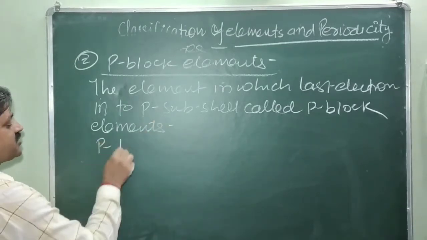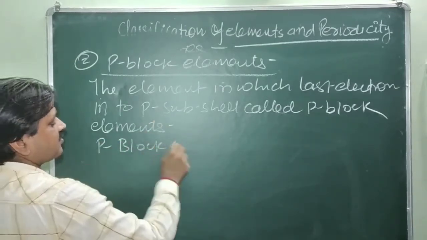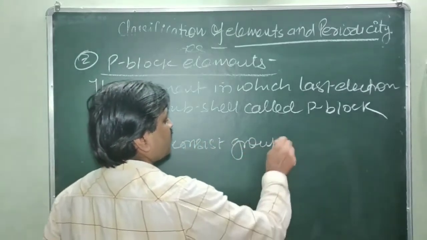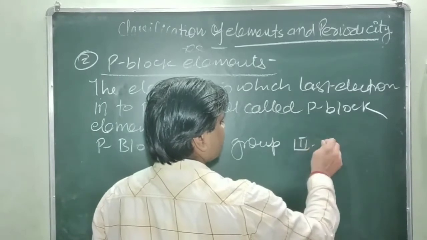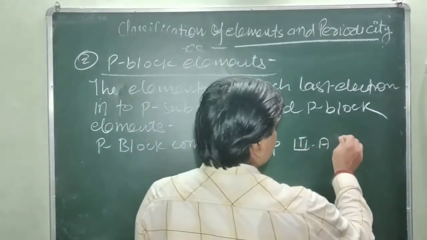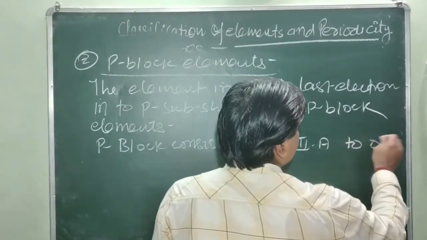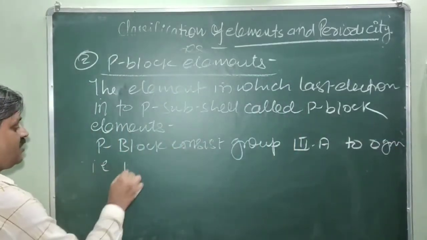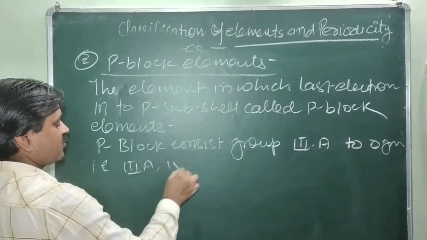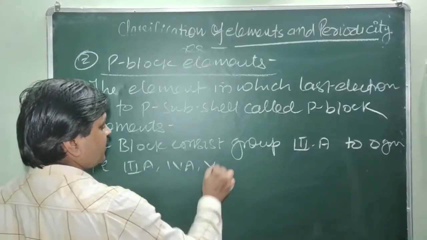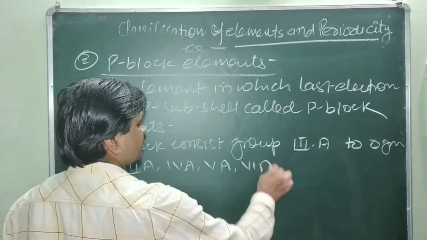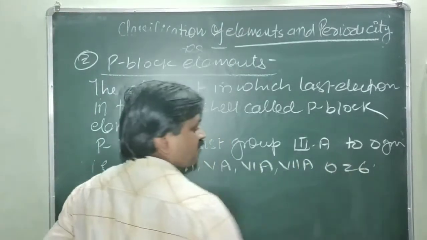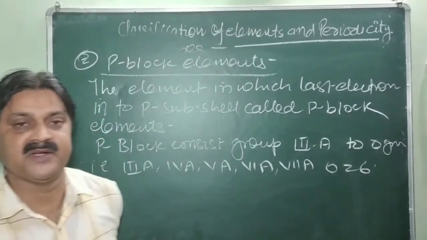The P block consists of groups third A to 0 group, that is third A, fourth A, fifth A, sixth A, seventh A, and the 0 group. In total, 6 groups are present in the P block elements.